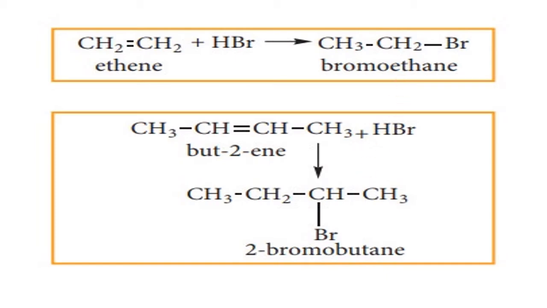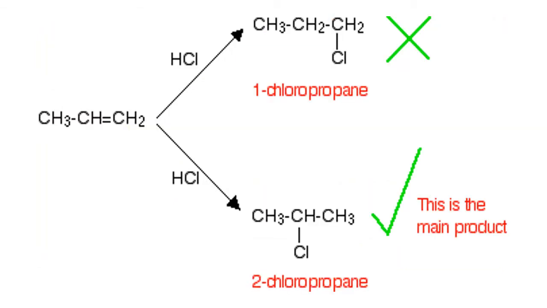Now the next question is, if you take an unsymmetrical alkene, for example propene, the double bond is here, CH double bond CH2. On the carbon-carbon double bond, on the right side there are 2 hydrogen atoms, and on the left side it is H on the carbon and CH3 at the extreme left end. So it is not symmetrical. Please compare the structure of ethene and butene with propene. Propene is an unsymmetrical alkene. This time, if you add HCl or HBr, how will it add?